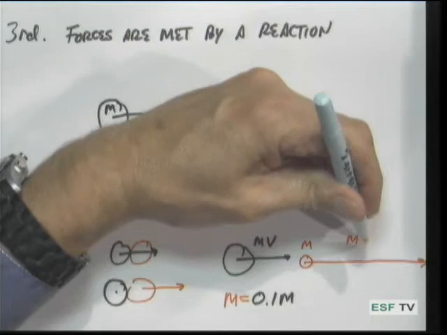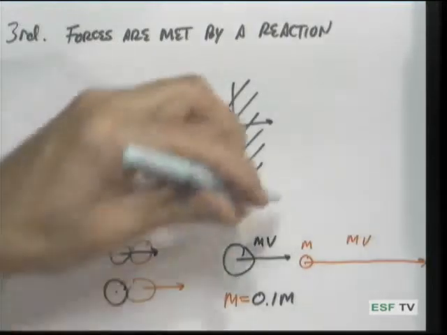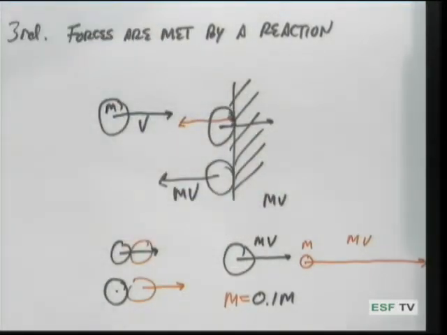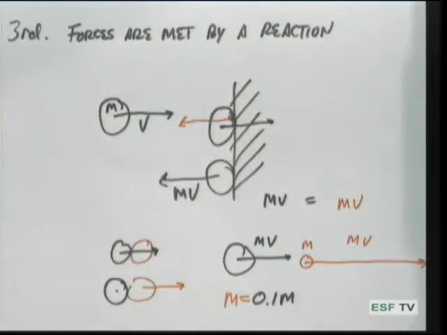This will have a certain mass times velocity, but of course momentum is conserved, and this means that the mass times velocity on this side must equal the mass times velocity on this side. And if the mass of this object is 1/10 of the mass of this object, this collision will send the orange object off with 10 times the velocity of the black object.